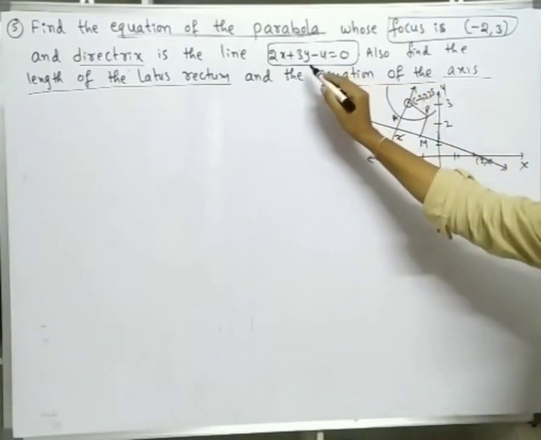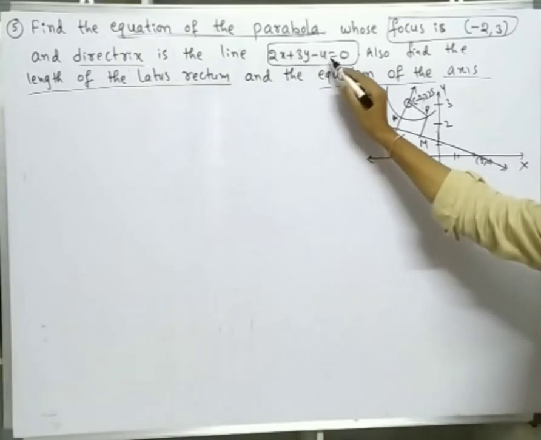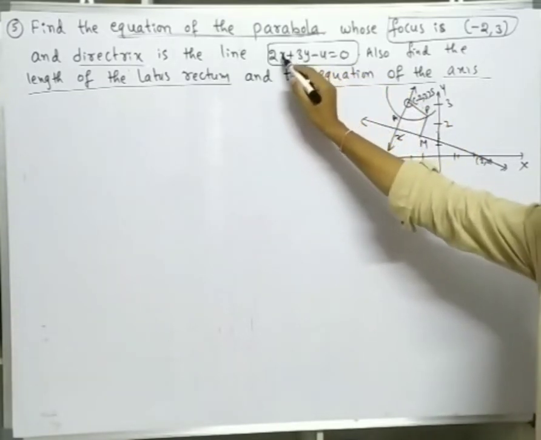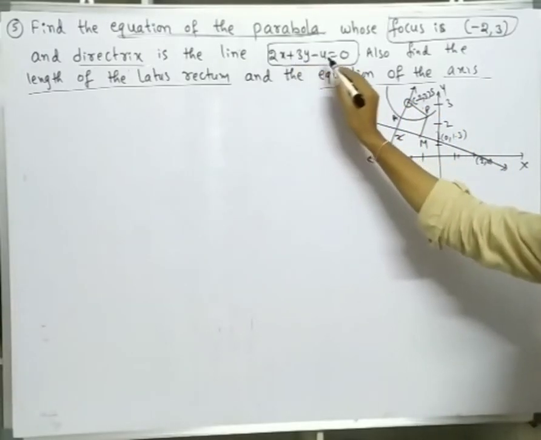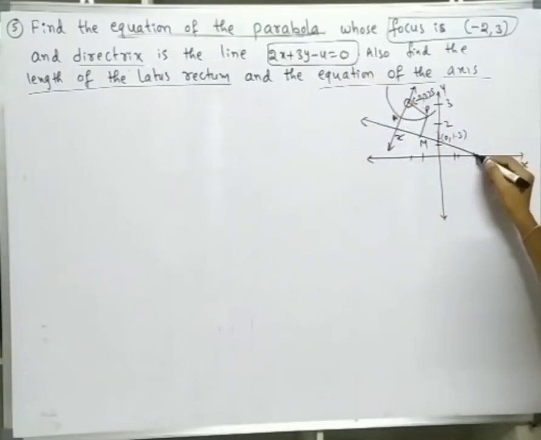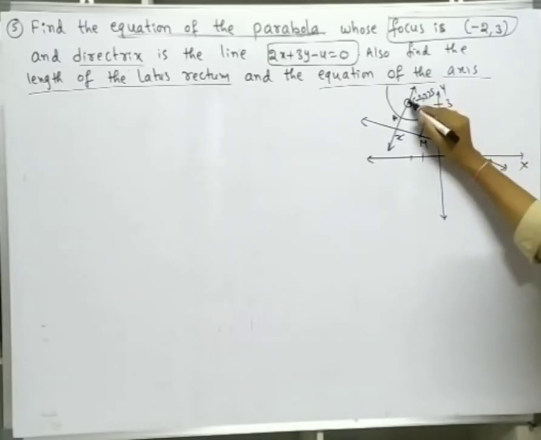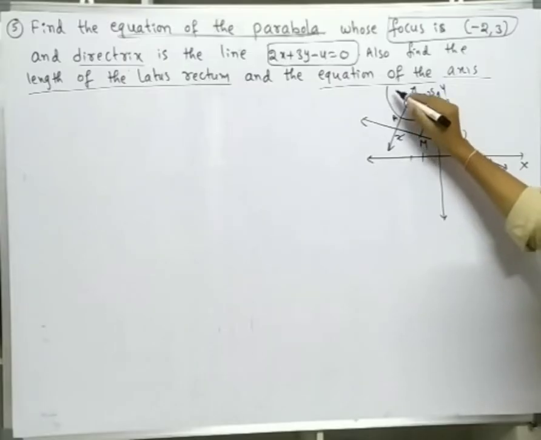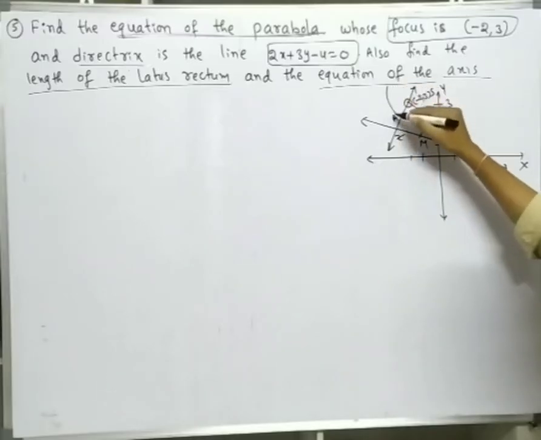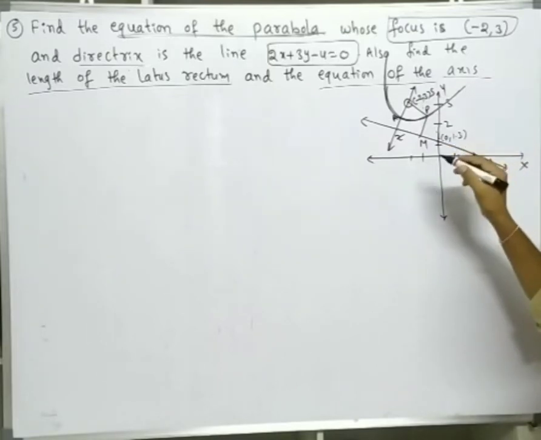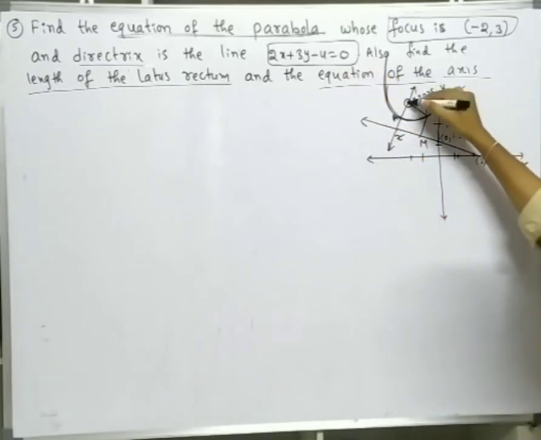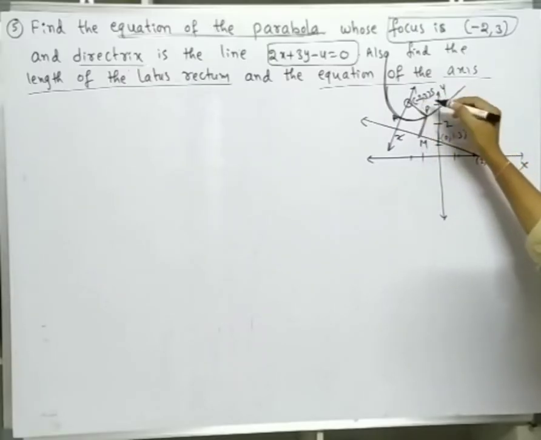Here I have drawn the line 2x plus 3y minus 4 is equal to 0. By putting x is equal to 0 we get 0 comma 4 by 3, and by putting y is equal to 0 we get x is equal to 2, that means 2 comma 0. This straight line is the directrix, and this is the focus. The vertex lies between focus and directrix, that's why this is our parabola. To find the equation of the parabola we use this logic: SP is equal to PM.